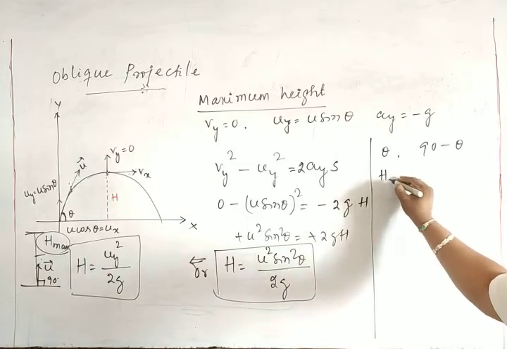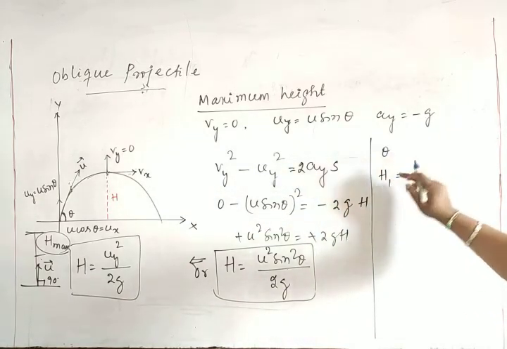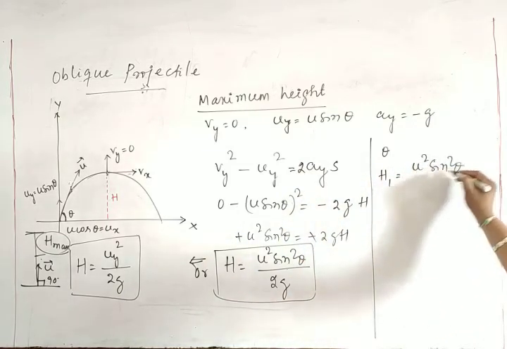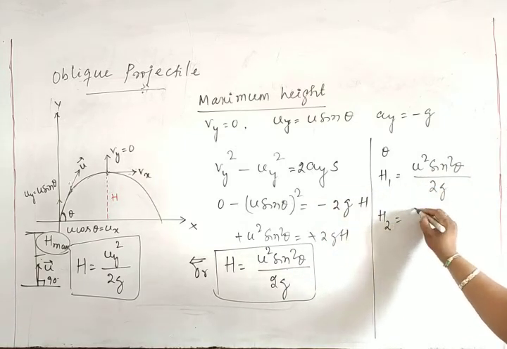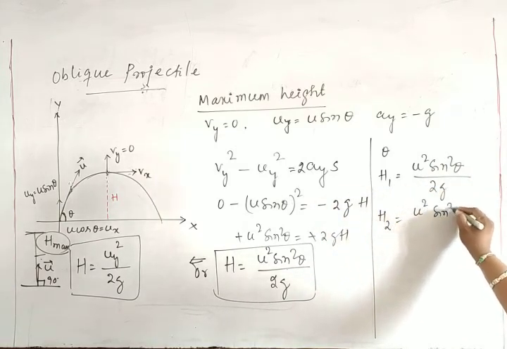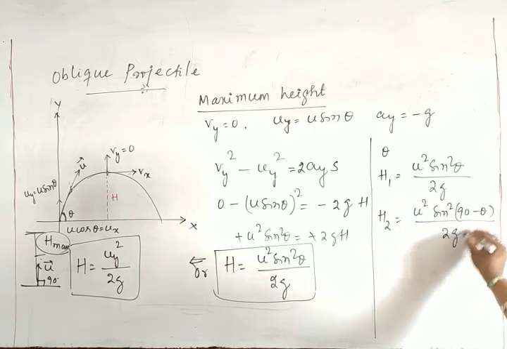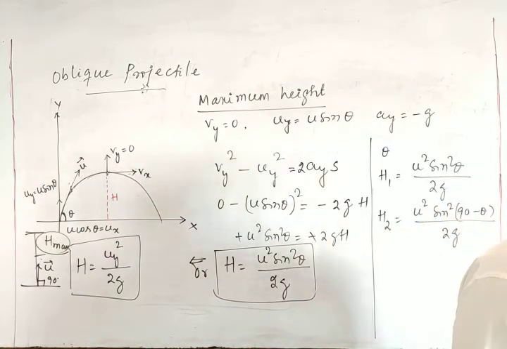So for theta projection, h1 is equal to u square sin square theta divided by 2g. For 90 minus theta, I can write h2 is equal to u square sin square 90 minus theta by 2g. So what will this give me?